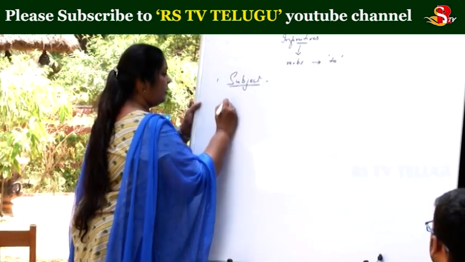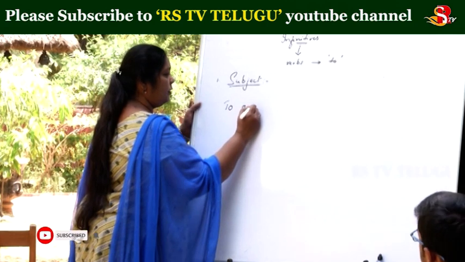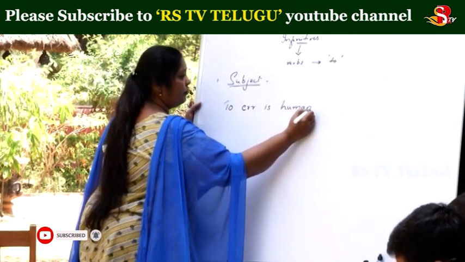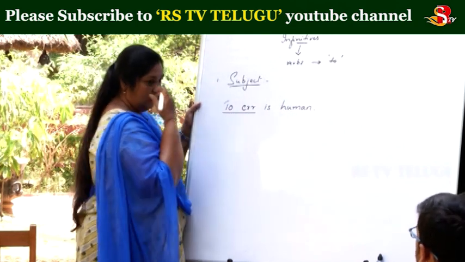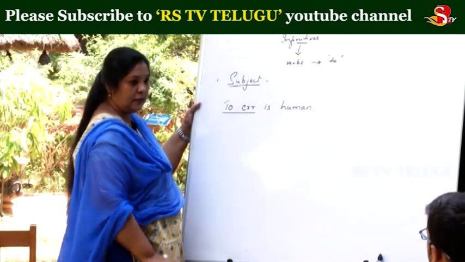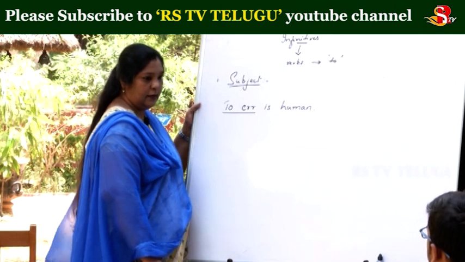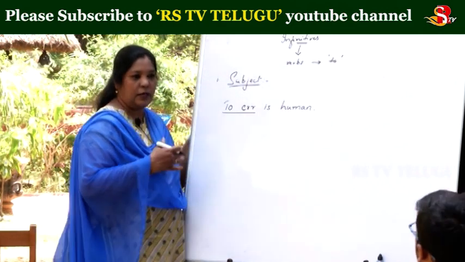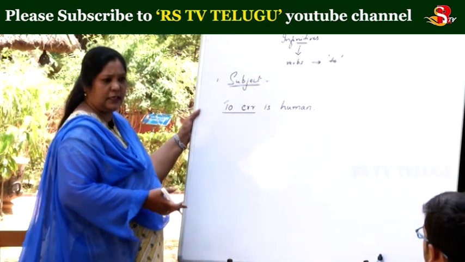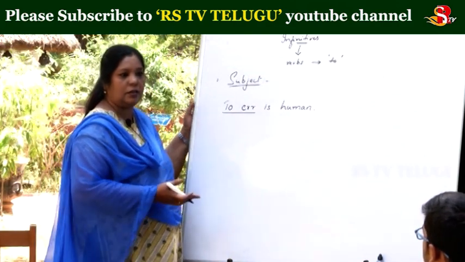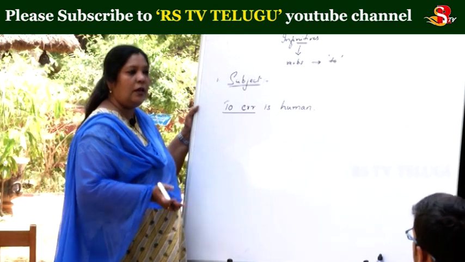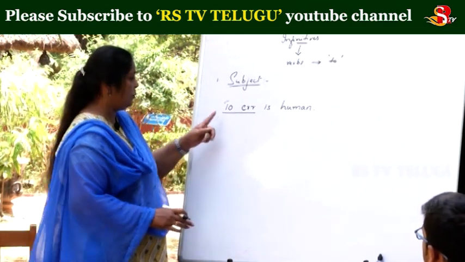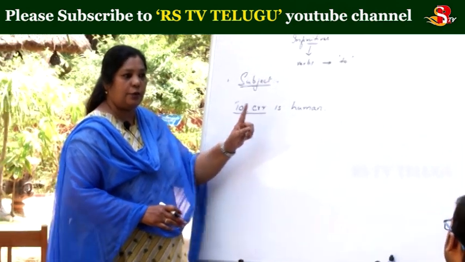So, when I say to err is human, err means error. Error means mistake. To make a mistake or to commit some mistake itself is human. We are not gods, we are humans. We make mistakes and we learn from them. So, that is what is called to err is human.